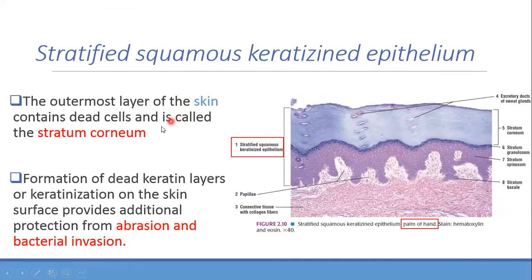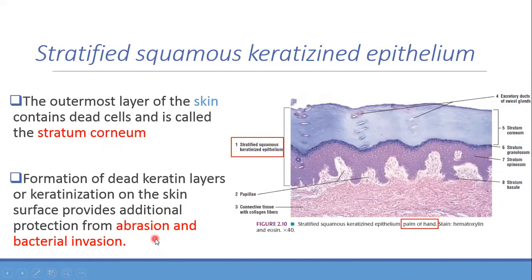And the topmost layer is also called the stratum corneum. It has dead cells inside. Even if you don't remember this name, no problem. Just remember skin. Formation of dead keratin layers by keratinization on the skin provides additional protection from abrasion and bacterial invasion.